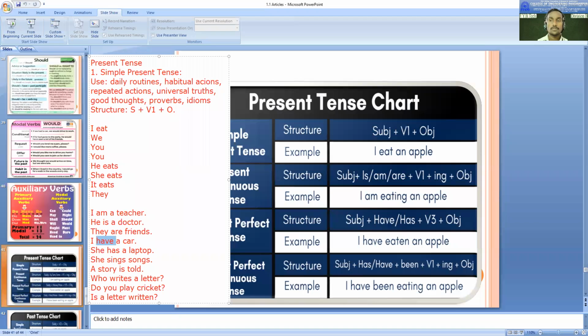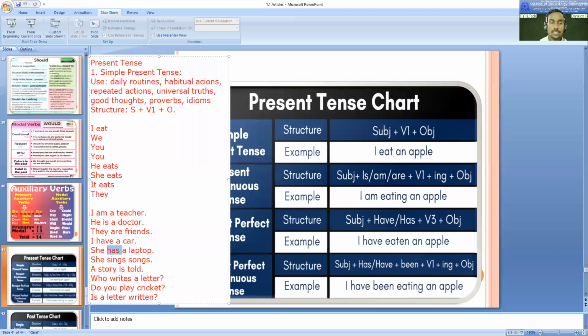I is the subject. Have is the auxiliary or main verb. Car is the object. Here also people should not get confused. Though it is "I have a car," this is also simple present tense, though it is not according to this structure. Same with "she has a laptop." It also shows possession, and this is also in simple present tense.